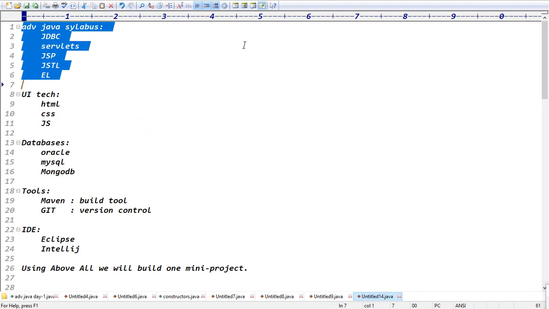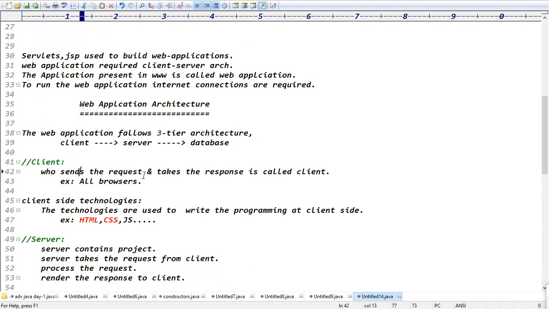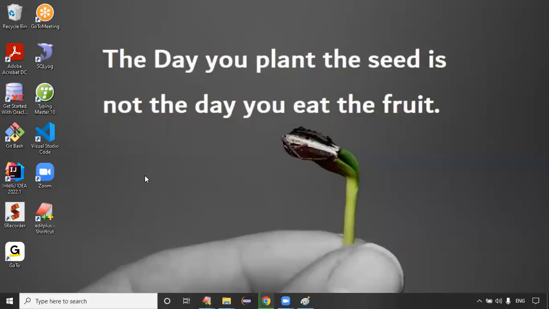I think you got the clarity about web application architecture, right? What type of architecture does a web application follow? 3-tier architecture. 3-tier means what? Client, server, database. Tell me, guys, what is the responsibility of the client? Who sends the request and who takes the response? Is the browser the client here? Yes, the browser is the client, because the browser sends the request.